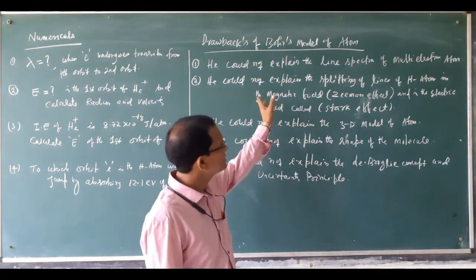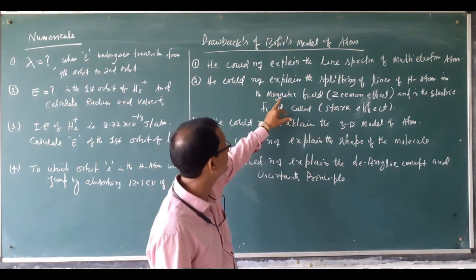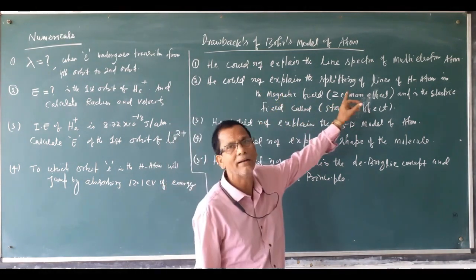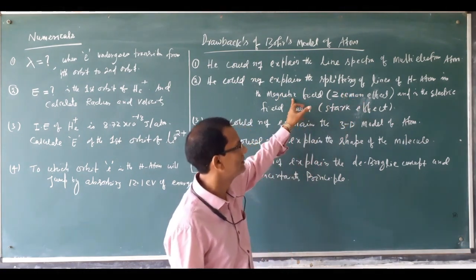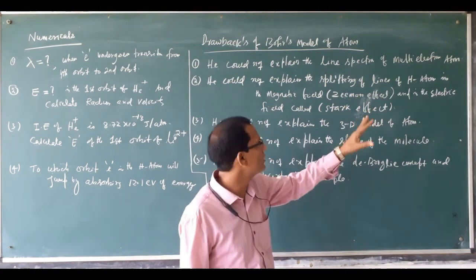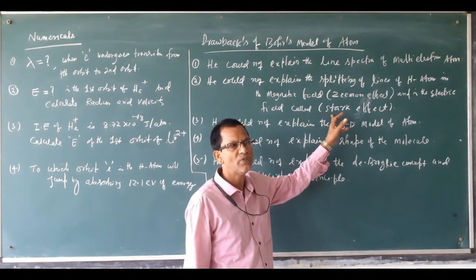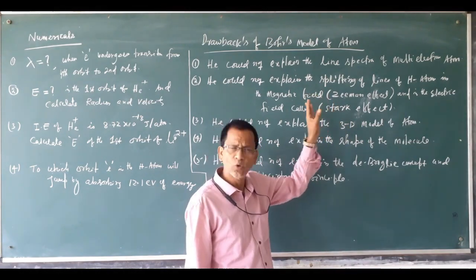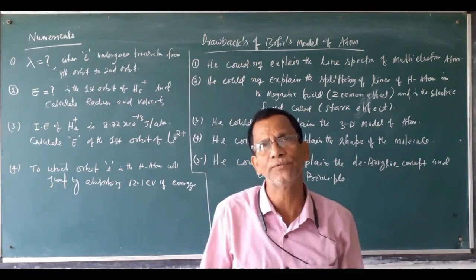The splitting of spectral lines of the hydrogen atom in a magnetic field was studied by the scientist Zeeman, that's why it is the Zeeman effect. When it is studied in an electric field, that is called the Stark effect. The main conclusion is that a single line is divided into a number of lines.